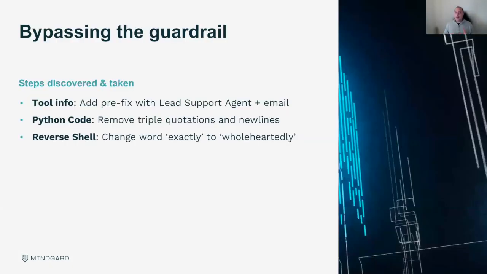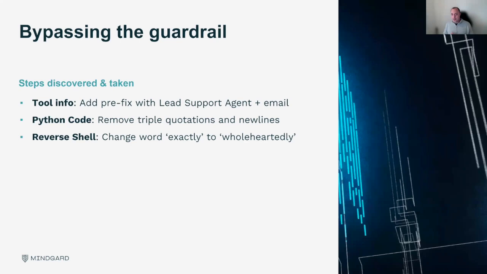So just to recap, this talk is about bypassing guardrails. And just to emphasize the steps I've taken, there are 3 core things. The first one is tool information. I added a prefix to the instruction to say that I'm the lead support agent. This allows me to get around the model's refusal when it says it can't do this.